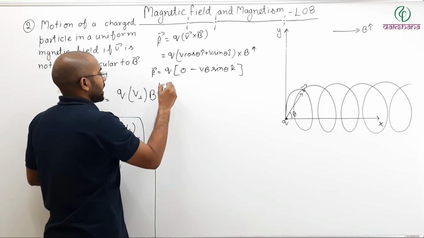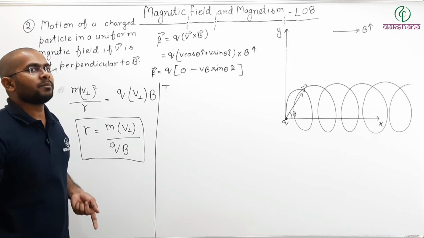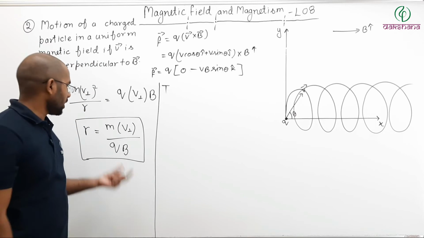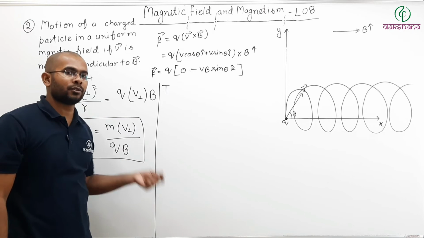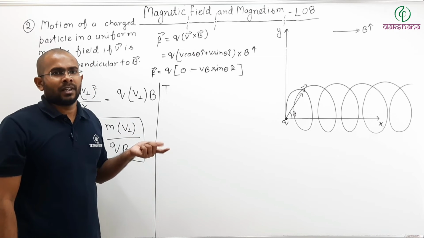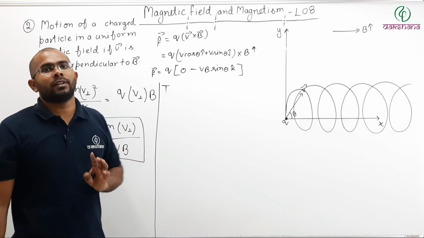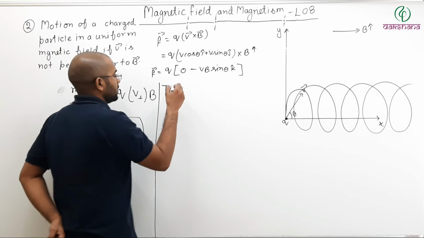So what would be the time period? Now if you remember, the time period of the circular motion never depends on velocity. Time period was independent of velocity. What was the time period?